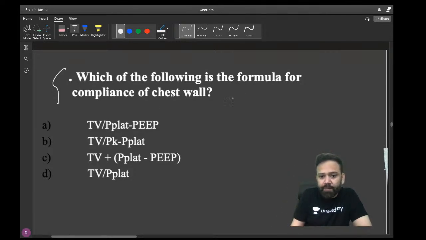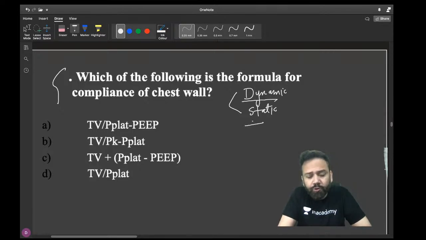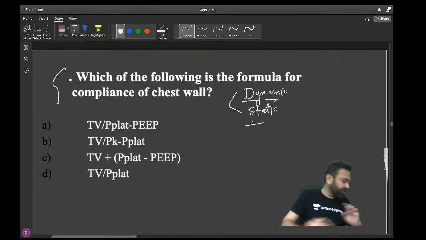There are two types of compliance. One is called dynamic compliance. Other is called static compliance. And both have different formulas. This is going to be asked in your respiratory medicine, your ICU medicine, ventilator.